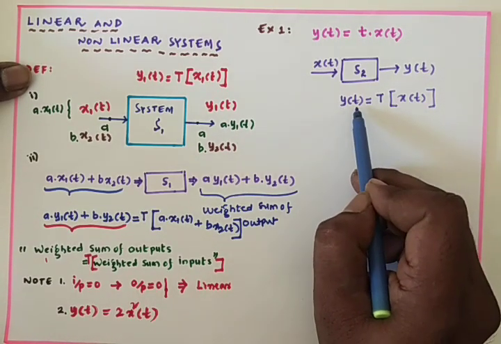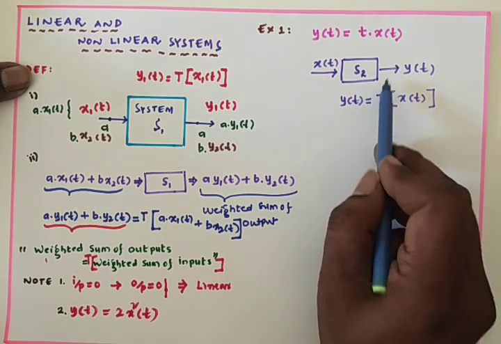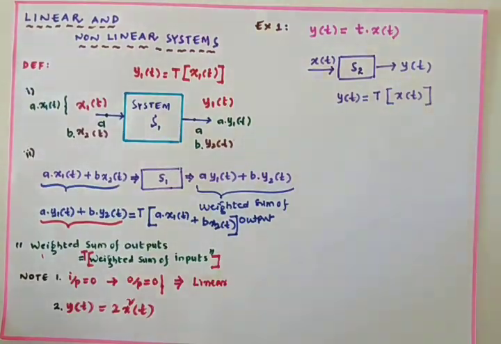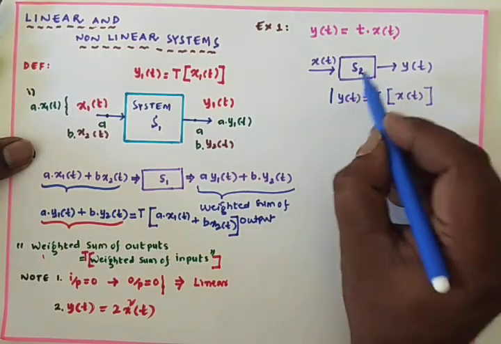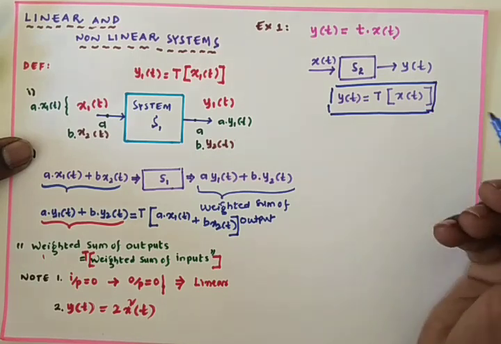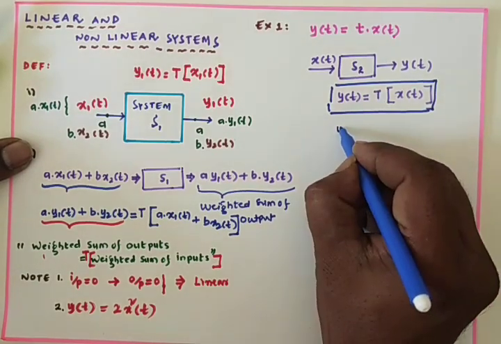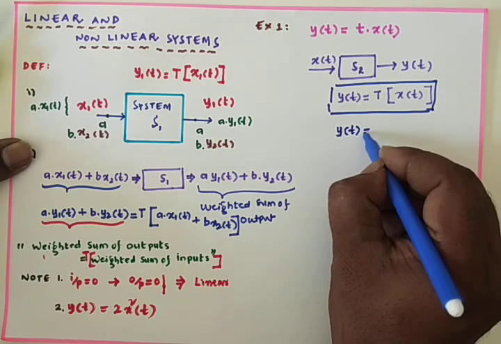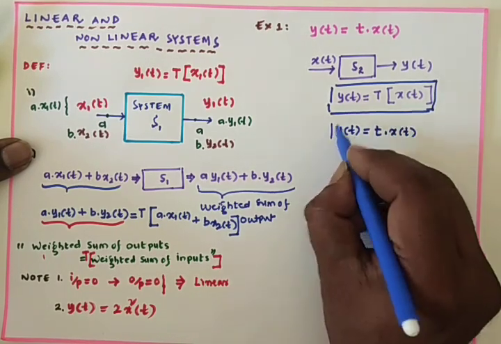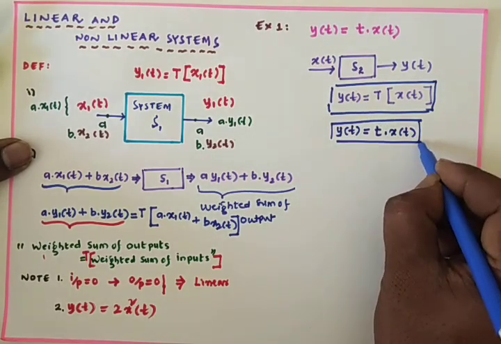Mathematically, we can write y of t equals some operations applied inside the system on x of t, that is the input signal. First make a box: y of t is the transfer function applied on x of t. But what we have is y of t equals t into x of t. Make a note of this one. This is A.